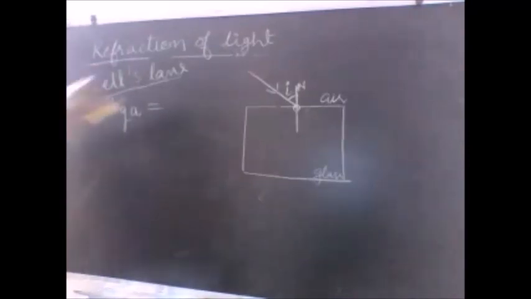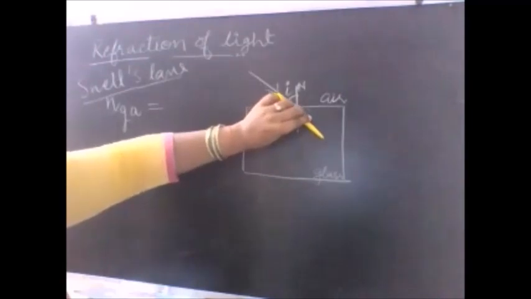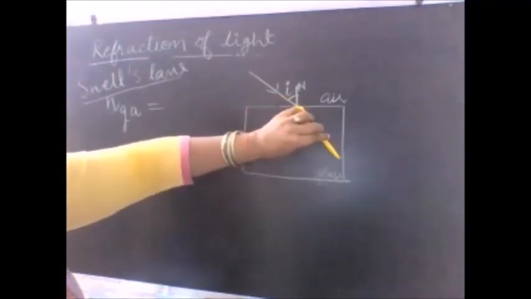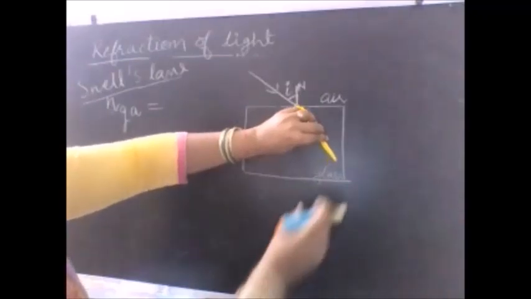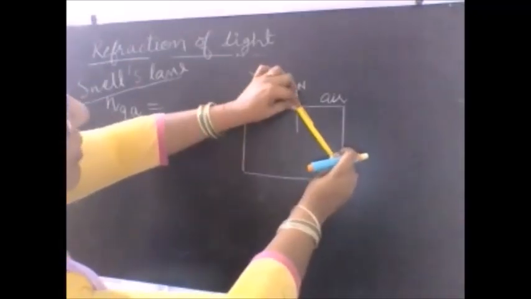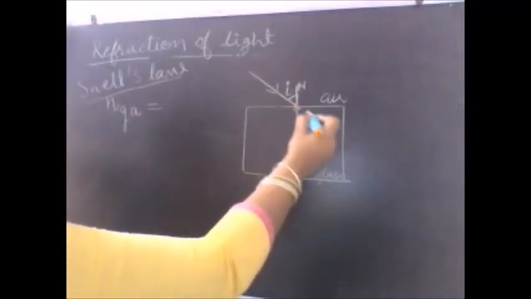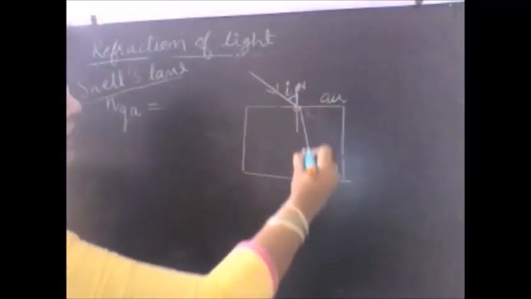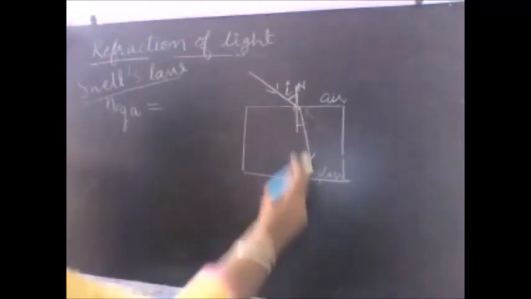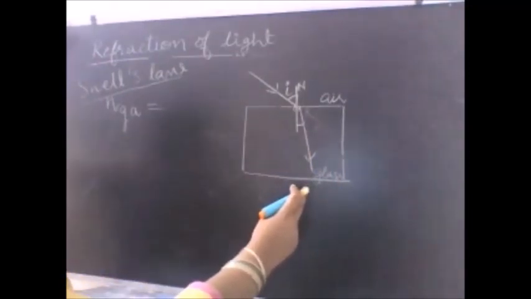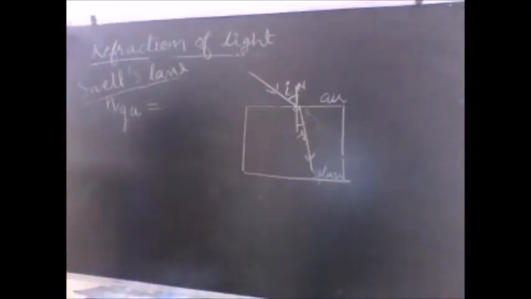So what we observe is that when the glass medium is introduced, then the light ray which was actually going straight will bend a little away from its path. The light ray will bend a little away from its path this way. So when the light ray bends away from its path, this light ray is known as the refracted light ray. So the angle that it makes with the normal is, say, R.